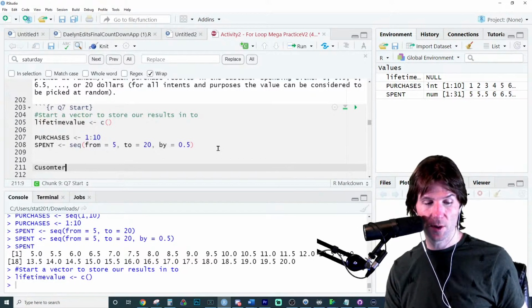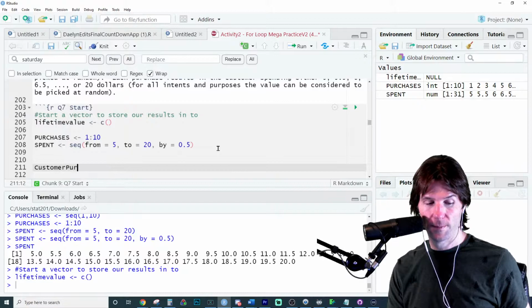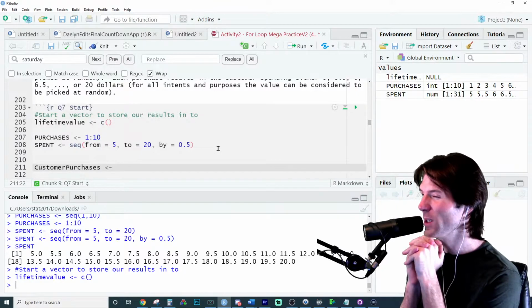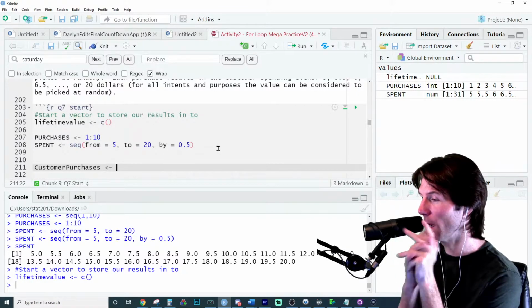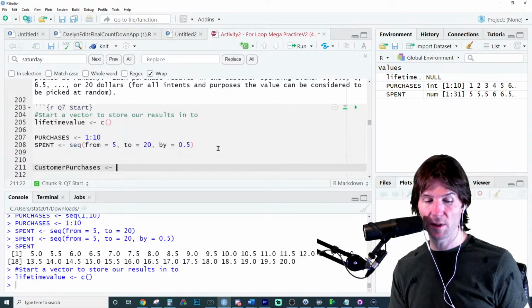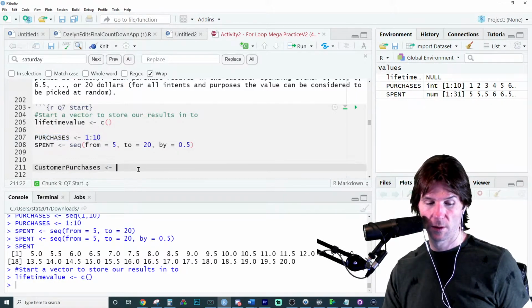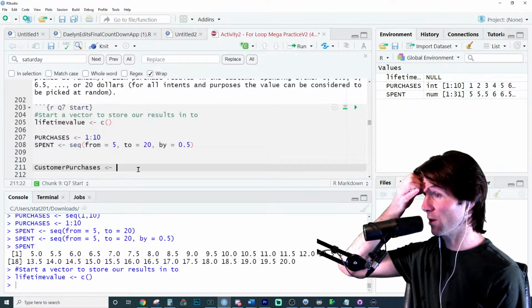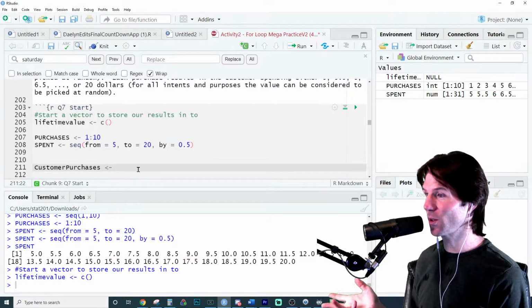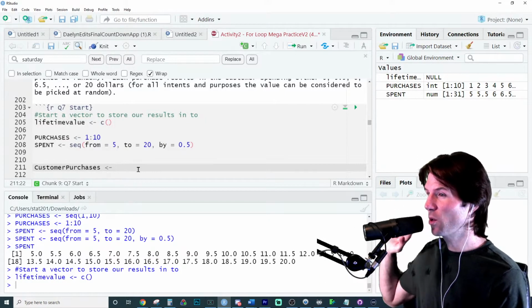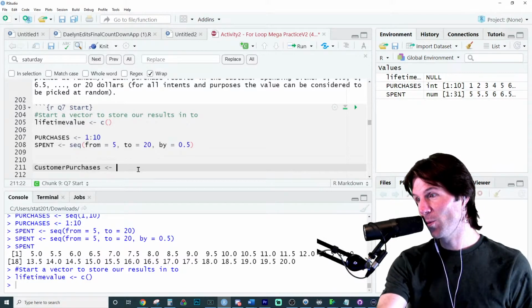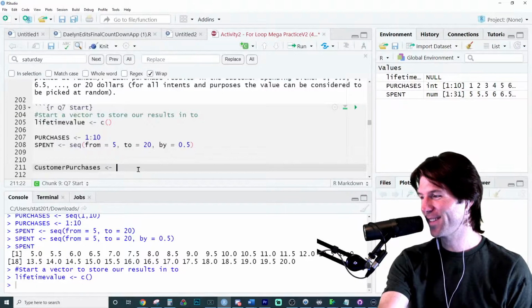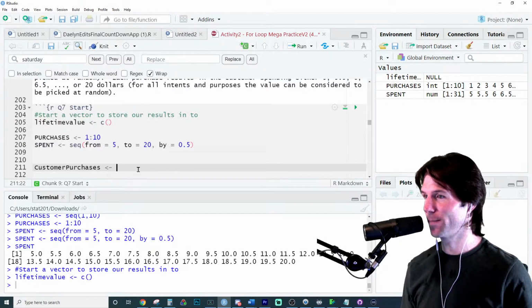We have your customer, and what would you like to know about that customer? Kind of in the name of the word. How many purchases? So we should probably do what on the purchases vector. Imagine they're coming to our store, so we're going to ask how many purchases do they make. So we should probably take a sample. What sample of that purchase vector?